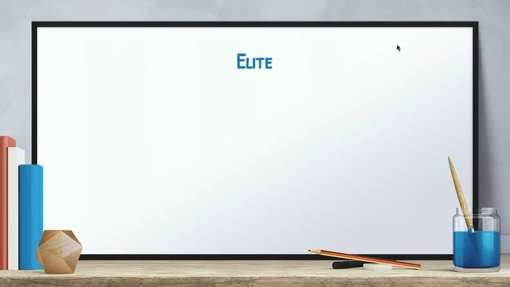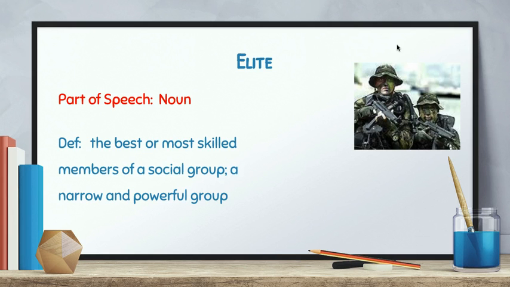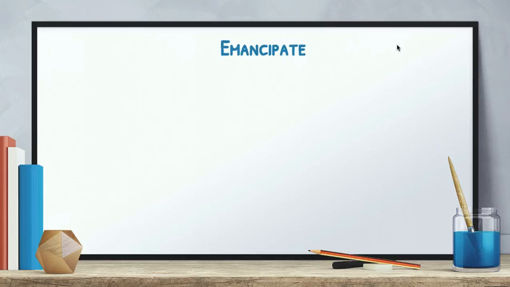First word is elite. Part of speech is noun. Definition, the best or most skilled members of a social group, a narrow and powerful group. One of the best examples I have is of Navy SEALs. They are obviously very elite at what they do, as well as professional athletes. So those are elite people. They are a powerful group. They're the best or most skilled.